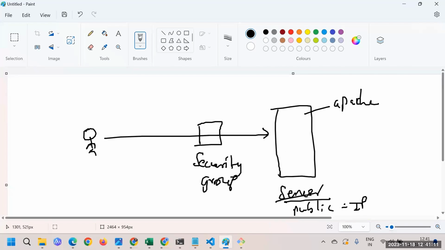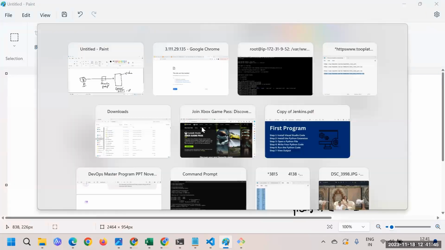Whenever you are trying to reach a server, in the middle you have something called a security group. Now this particular user is trying to access the website on port 80. But is port 80 open? That is the question. Whenever the user's request goes there, the security group is not allowing it, so the request is not even reaching the server. The security group is blocking the traffic. Let me prove it to you.